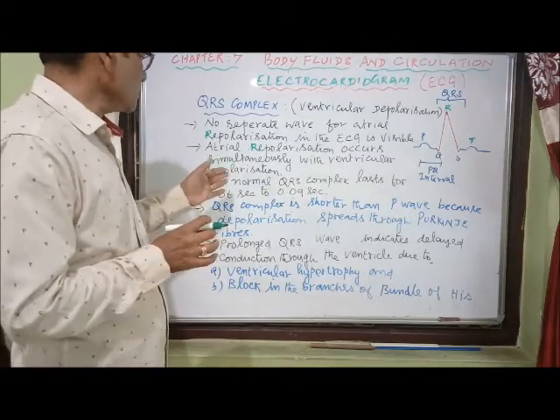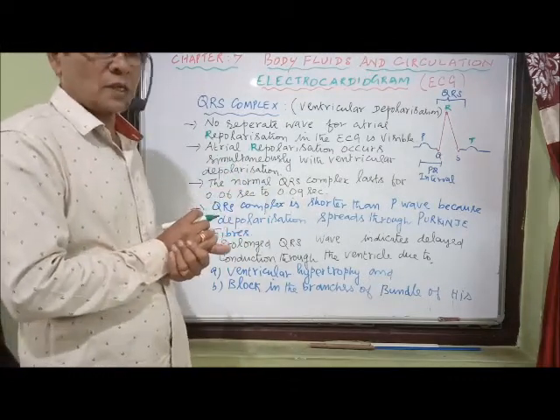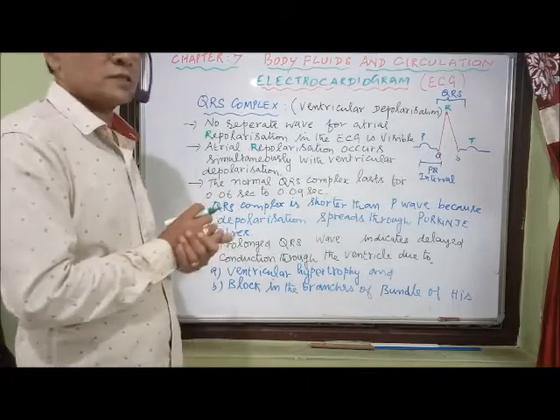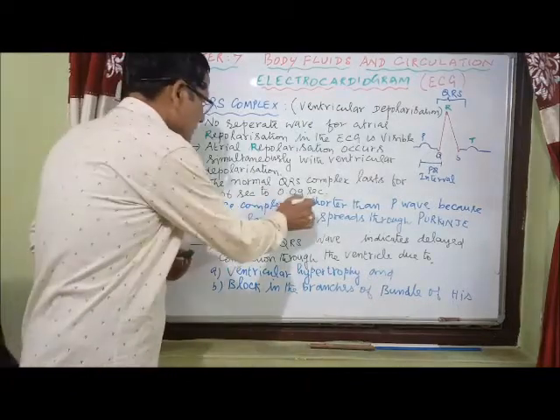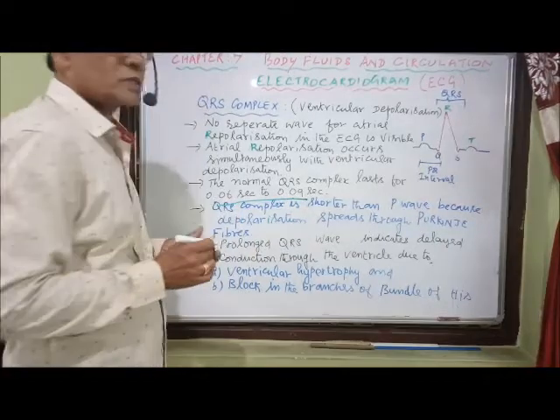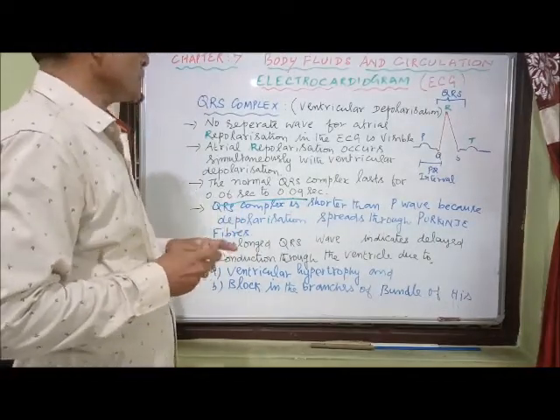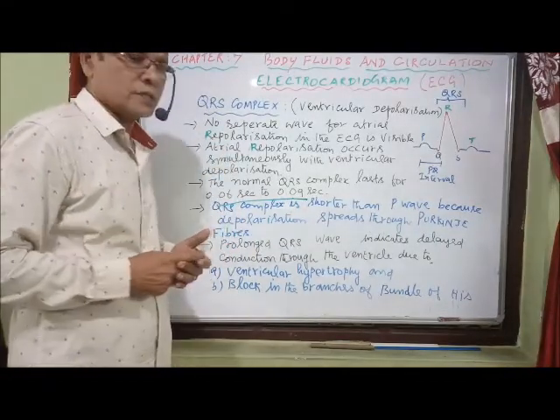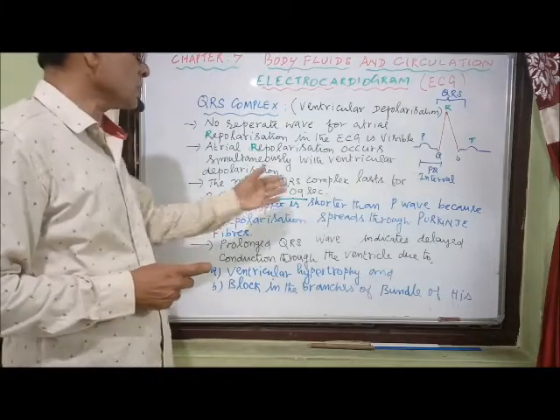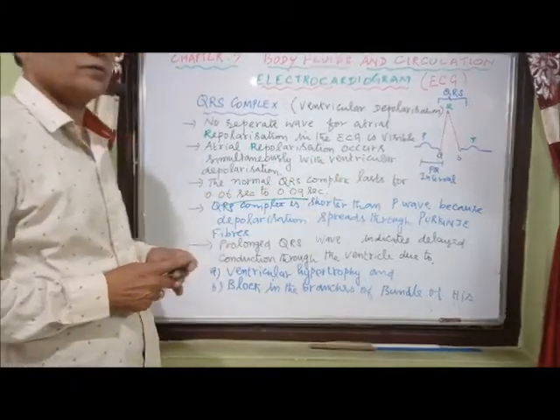Now the normal QRS complex duration lasts for 0.06 to 0.09 seconds. This is the normal duration of the QRS complex. The QRS complex is normally shorter than the P wave. What's the reason for that?